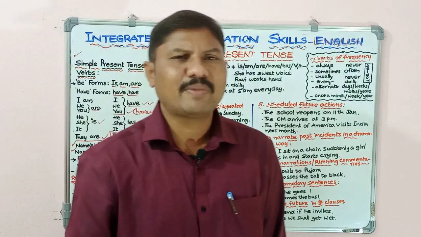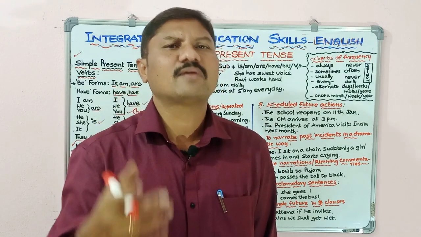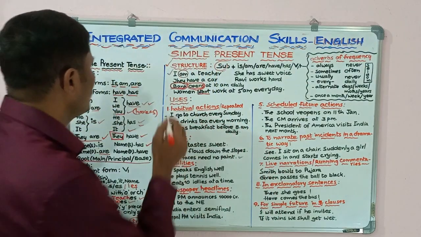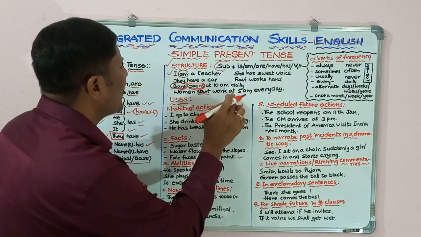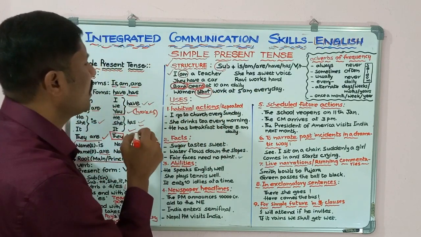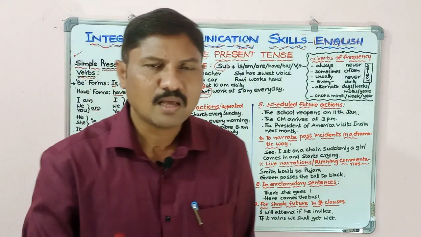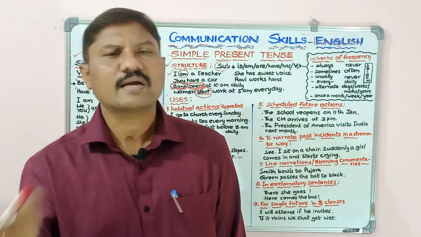They get up from bed early in the morning and they start their work. Generally, women start work at 5 a.m. every day. What is the verb here? Start. Why do we write start? What are the three forms of start? Start, started, started.